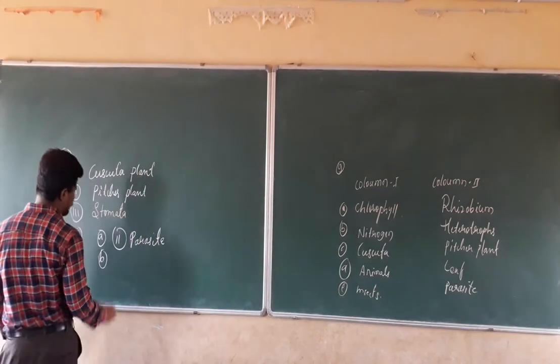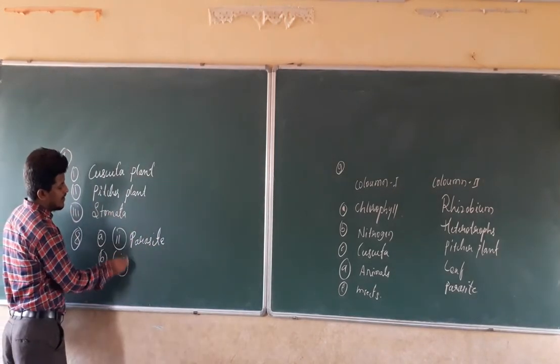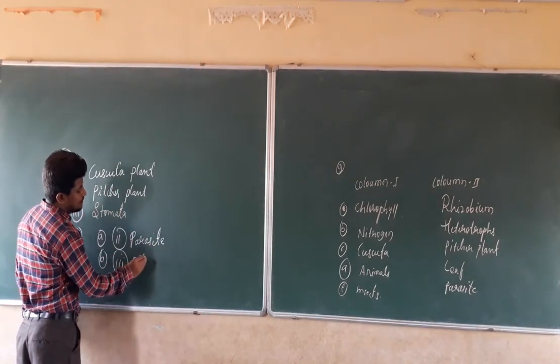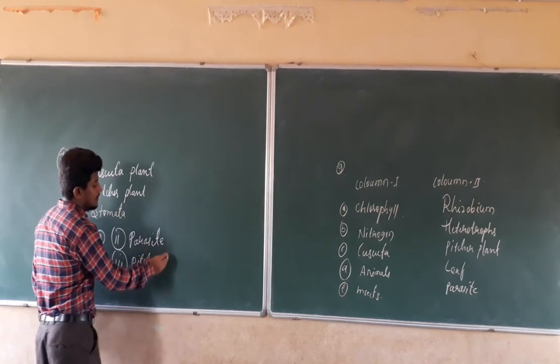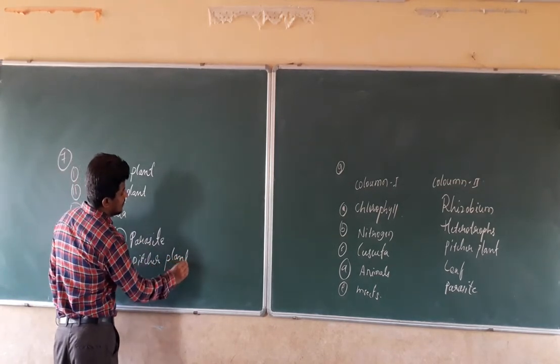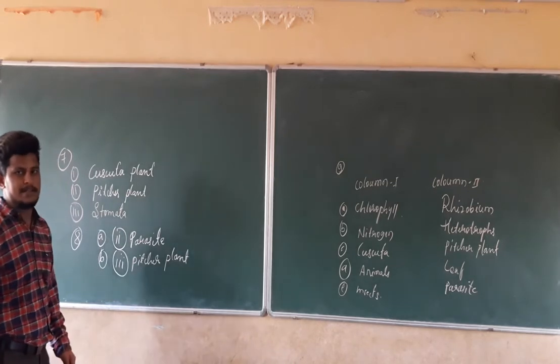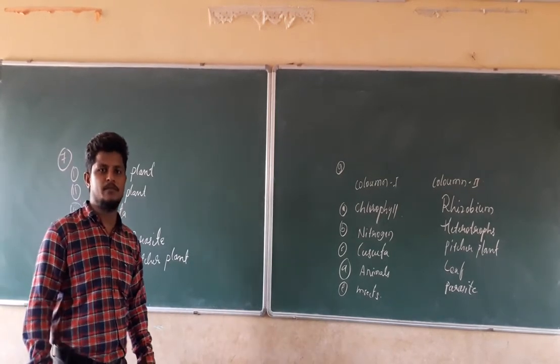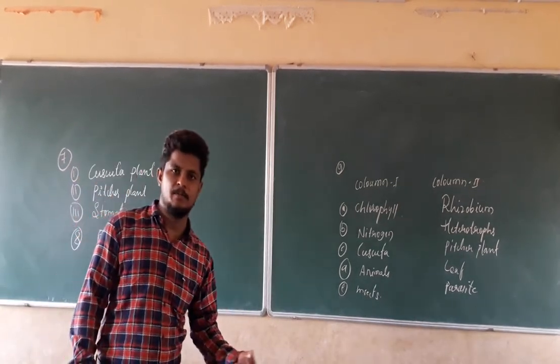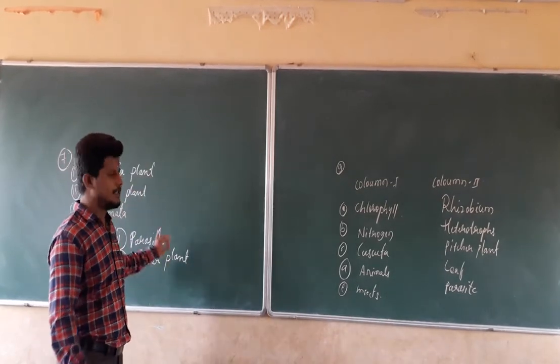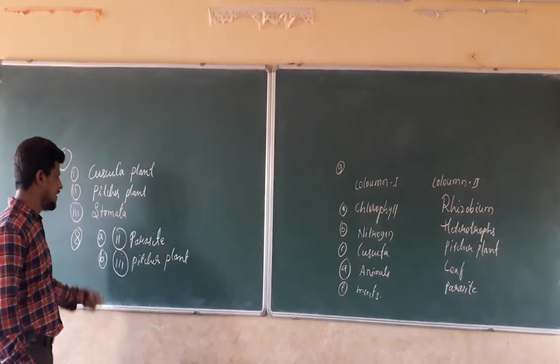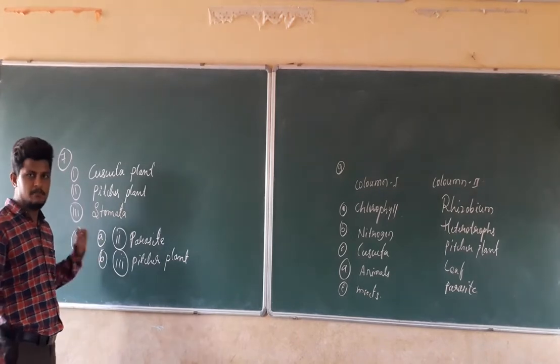So the answer for this question will be the third option, the pitcher plant. Pitcher plant is an example for the insectivorous plant. They are going to feed on the insects for the purpose of the food. So this is the answer for the main question 8, sub questions A and B.